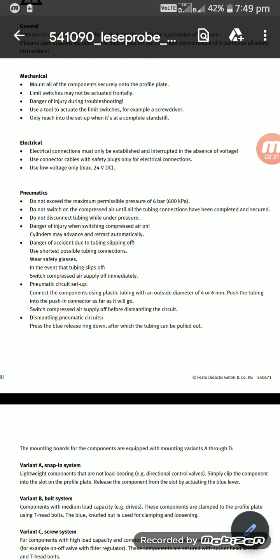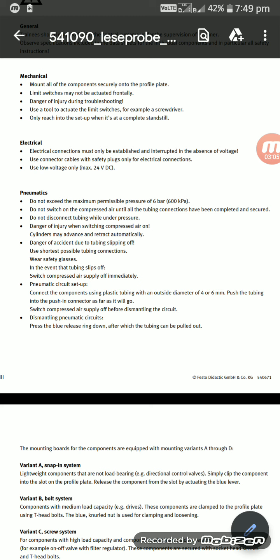Okay, that means this is totally pneumatic, depending upon air pressure. Air pressure brings danger of accident due to the tubing slipping off. Use the shortest possible tubing connections. Wear safety glasses. In the event of the tubing slipping off, switch the compressed air supply off immediately.